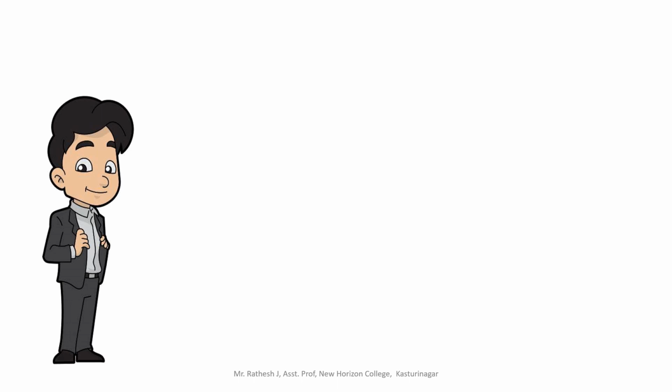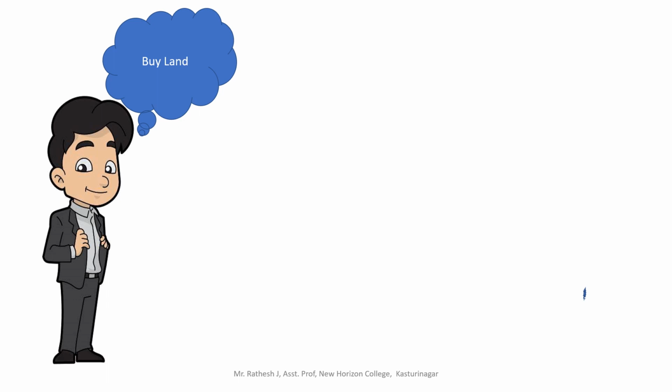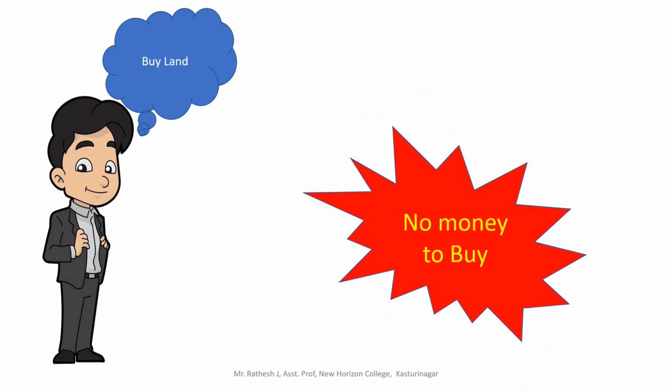But he thought of buying land. He inquired about the exact present price, and he also knows that he did not have much money. After all, he was working as a normal clerk in the PWD department. He did not have huge money, and it was risky to take a loan also. If you take a loan, again you need to pay interest. Who will pay interest every month till the construction finishes and the value of land increases? It's a little risky.